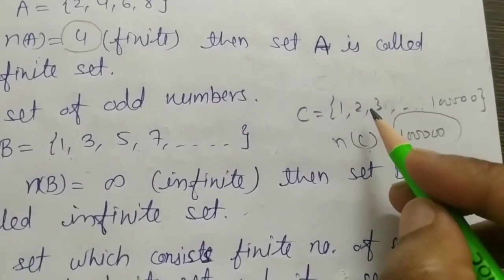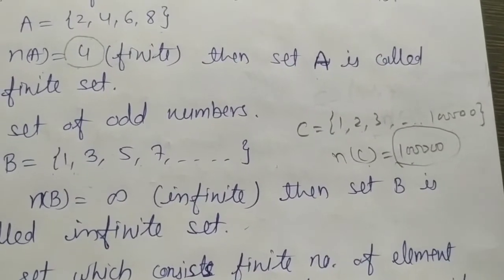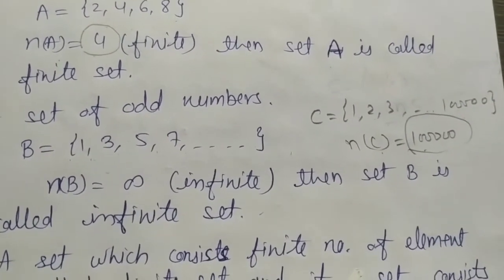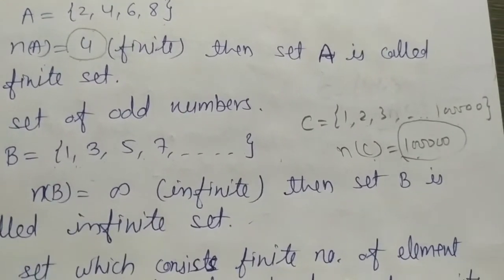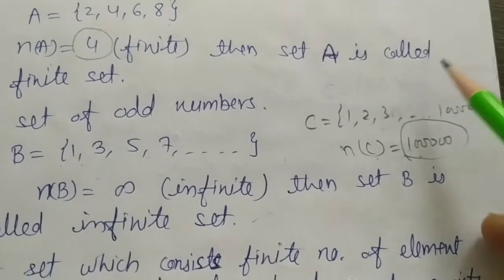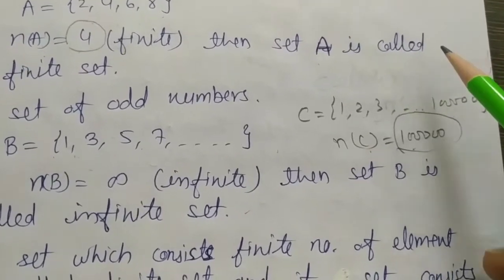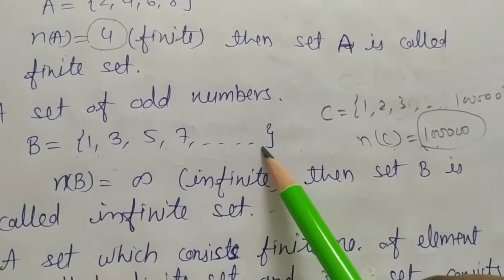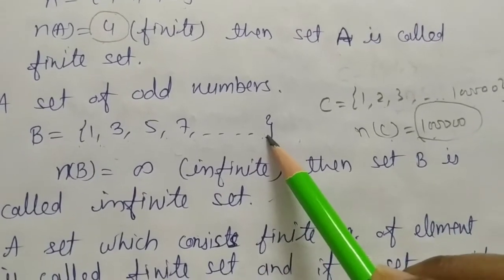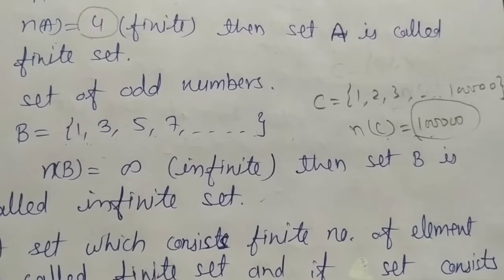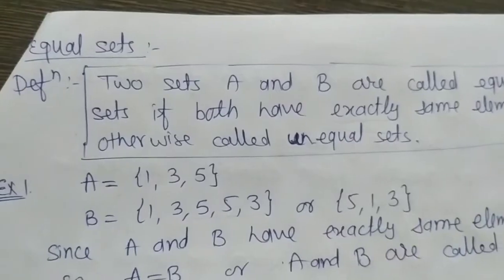The number of elements could be in lakhs, in crores, in millions, billions. But they are countable. So if the number of elements is countable, it means that is a finite set. If the number of elements is not countable, such as in this condition, then that is called an infinite set. Okay, students?